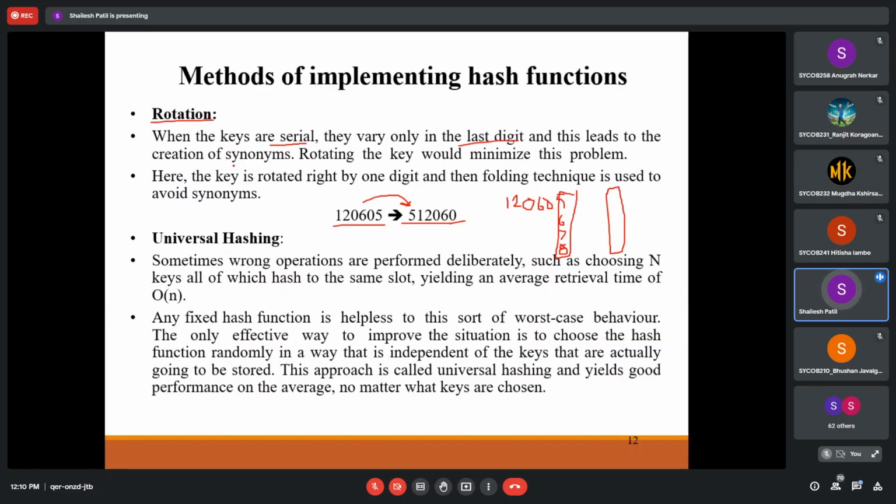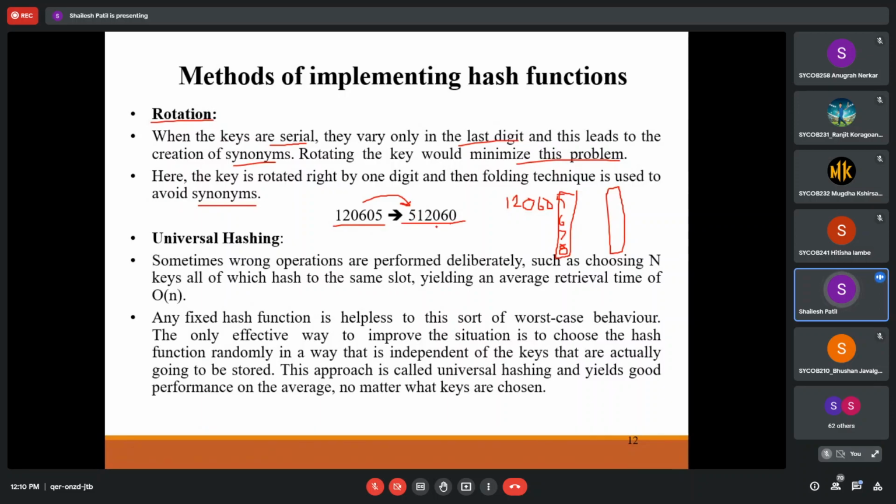This leads to the creation of synonyms, like collisions, or it will have some linearly distributed elements. So basically rotating the key will minimize this problem. We'll minimize that collision and place all the elements in sequential order. Here the key is rotated right by one digit, and then the folding technique is used to avoid the synonym.